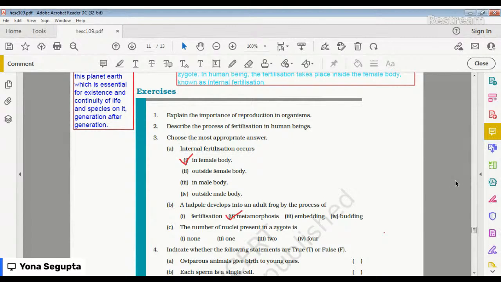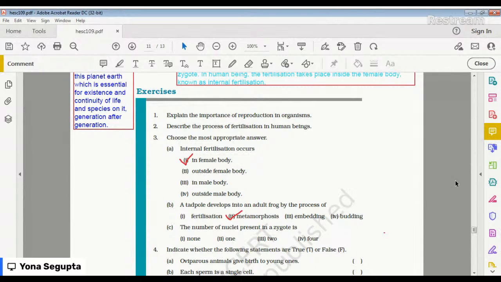Okay, what is metamorphosis? In the book also it is given that the transformation of the larva into an adult, the drastic changes which it goes through, is known as metamorphosis.